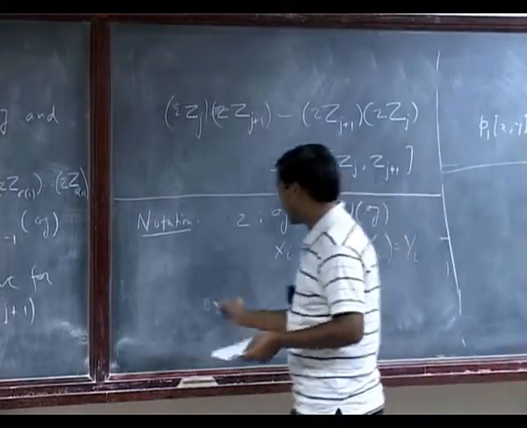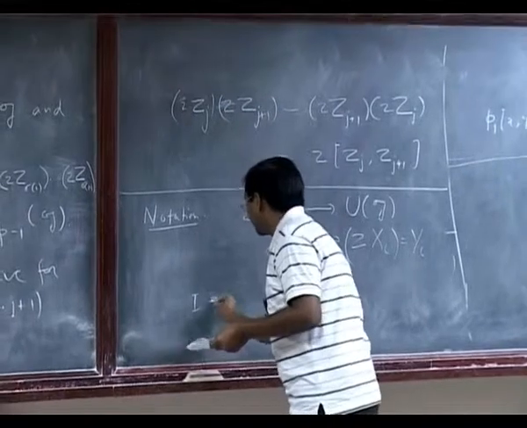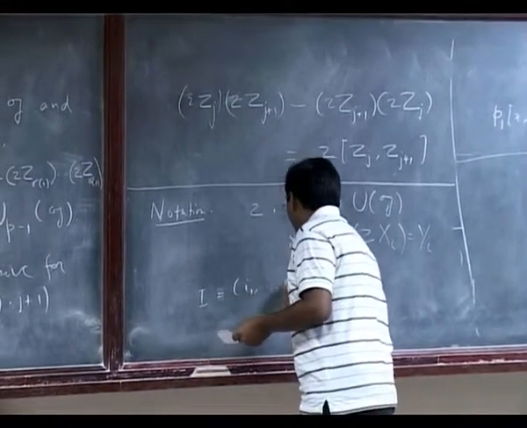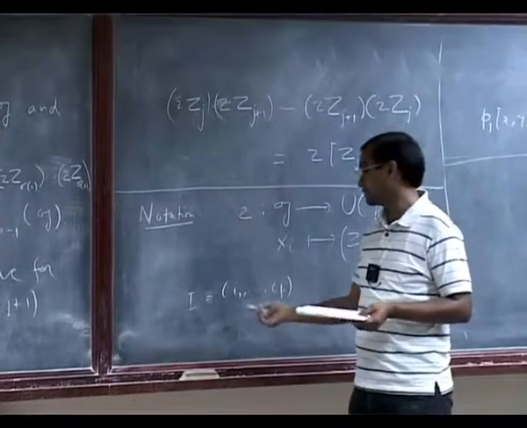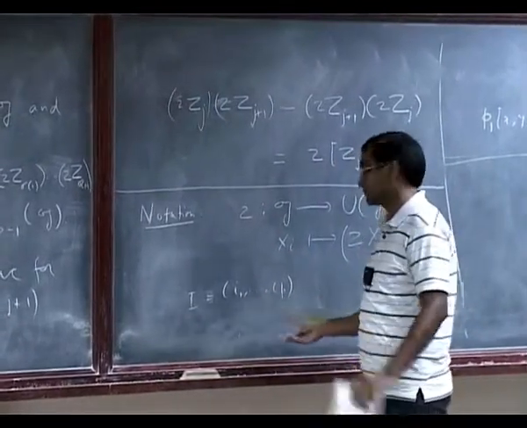And whenever I have an indexing set i1 to ip, we'll call it increasing if it is an increasing sequence.